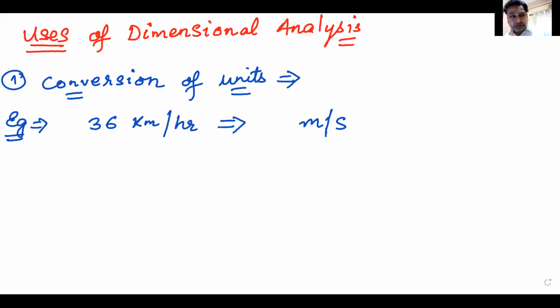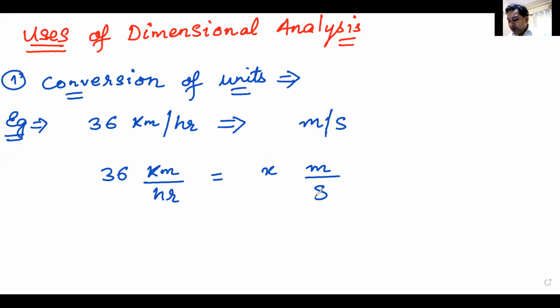Okay, it's very simple. Now there are different ways of doing it. Multiply by 1000 and divide by 3600. Yes. Let me just get into very basics of it and give you my way of doing it. And then you can use whatever you want. It's a very simple thing. Now my way would be, I'll write 36 kilometer per hour. Write it in the normal way. That is equal to some quantity x meter per second. So I've written it like this.